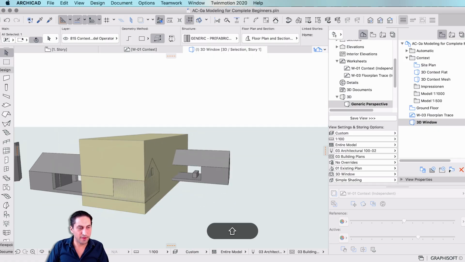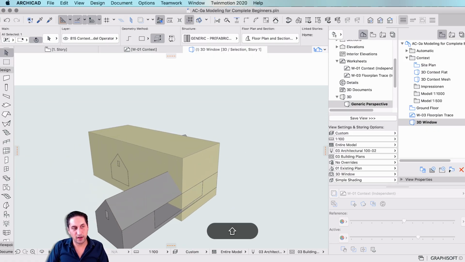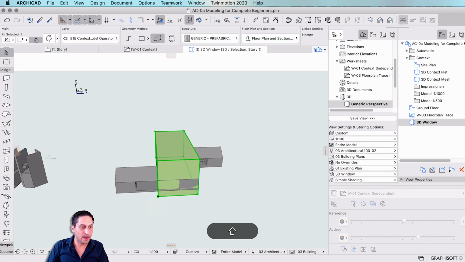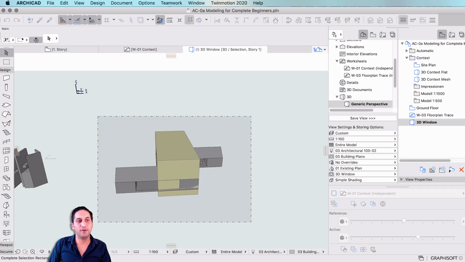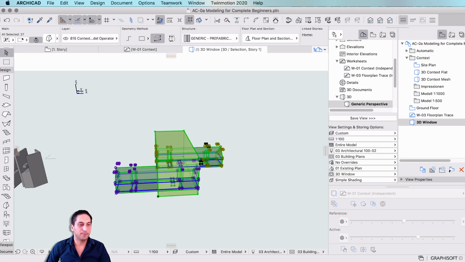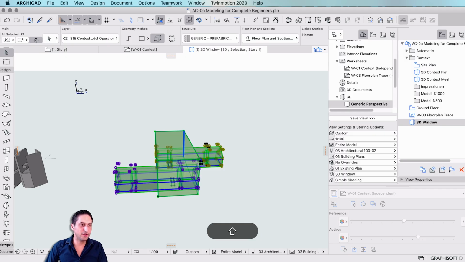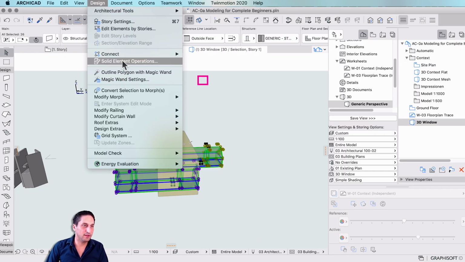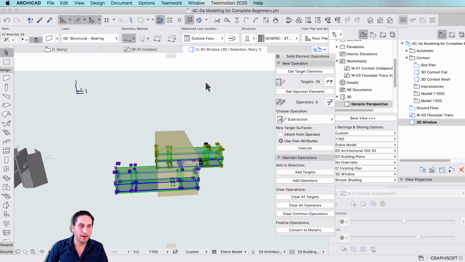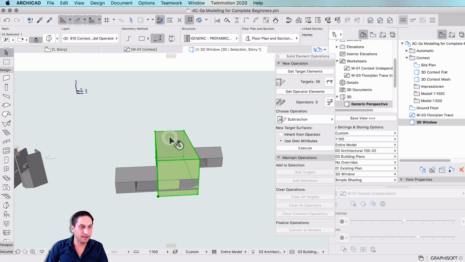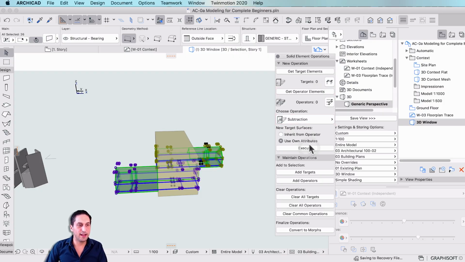Now I have half of the houses out and both halves are outside, meaning that now I can subtract the area from the house inside of the morph so that I get the two pieces. I select all of it first, then hold down the shift key and deselect the morph. Then I activate the solid element operations window and tell it that I want all of this to be the target. Then I select the morph as the operator. The operation will be subtraction, then I execute.